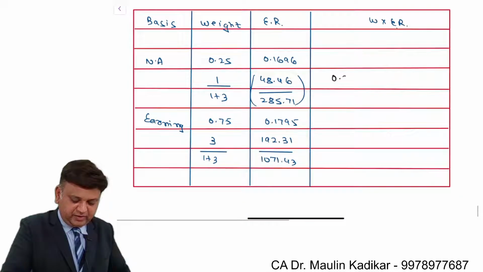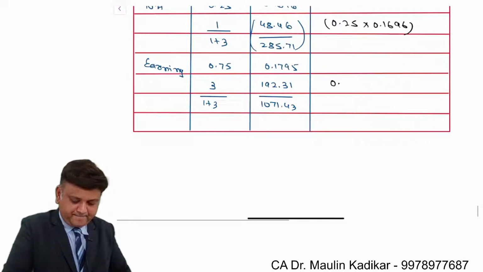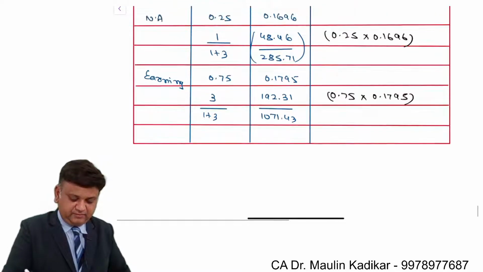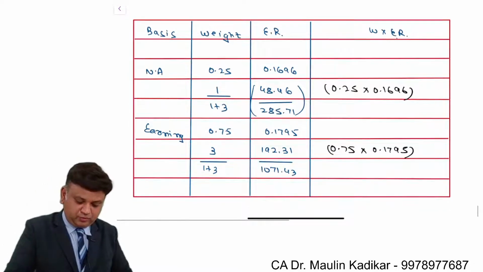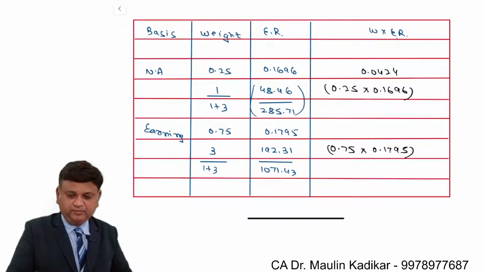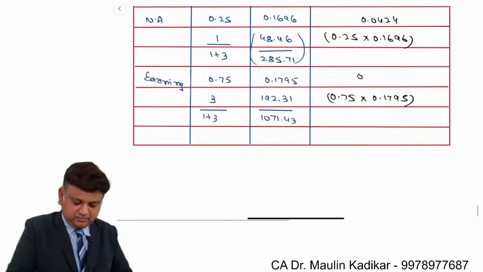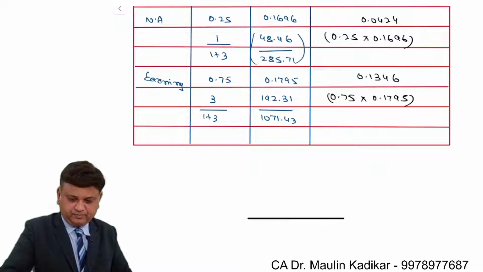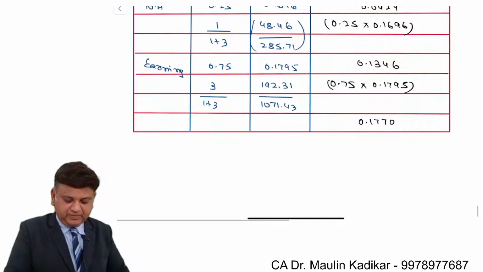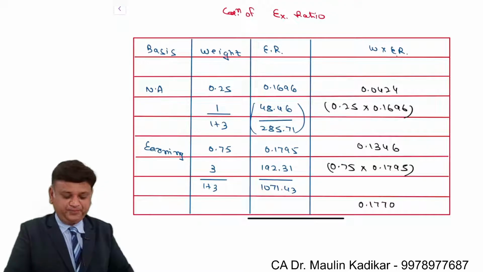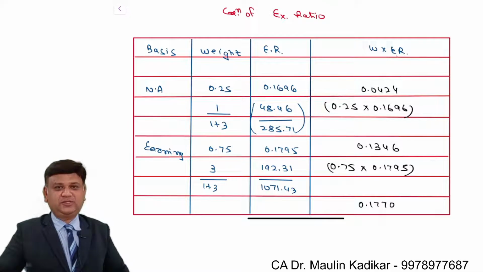Now it is 0.25 into 0.1696, and 0.75 into 0.1795. So 0.0424 and 0.1346. So 0.1770. This is the weighted average exchange ratio. And this is the exchange ratio for the purpose of merger.